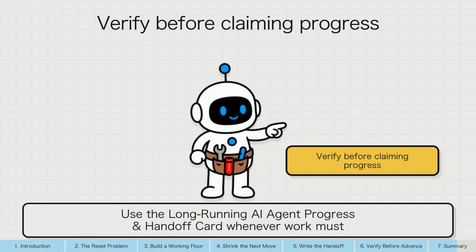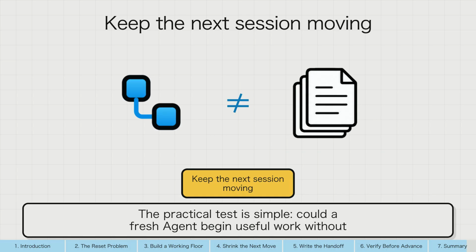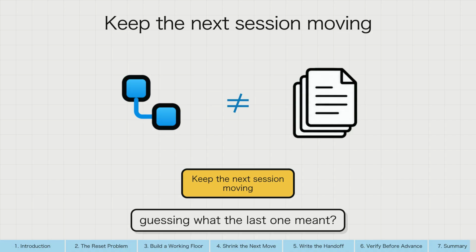Use the long-running AI agent progress and handoff card whenever work must cross sessions, people, or context windows. The practical test is simple. Could a fresh agent begin useful work without guessing what the last one meant?